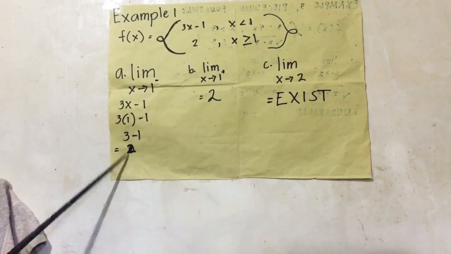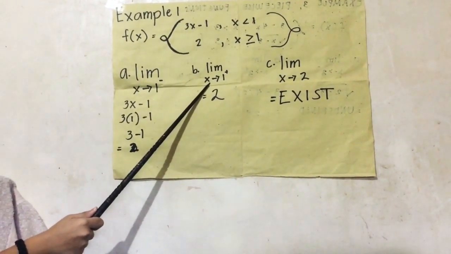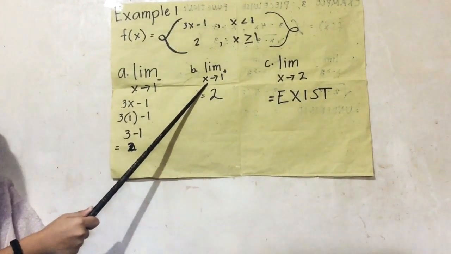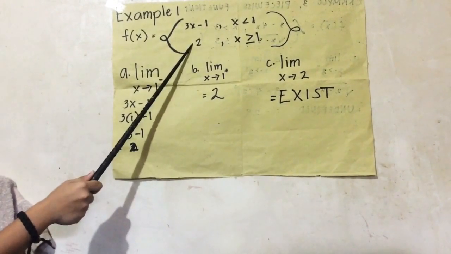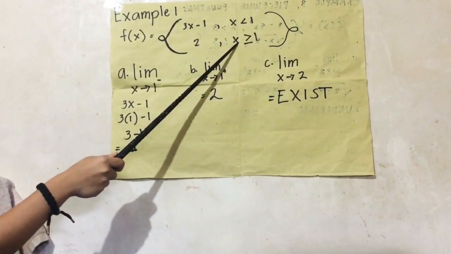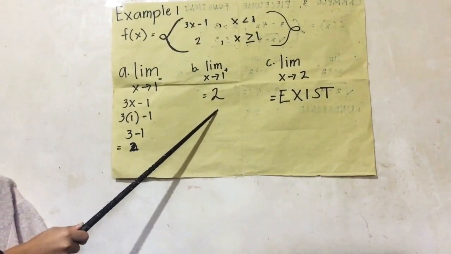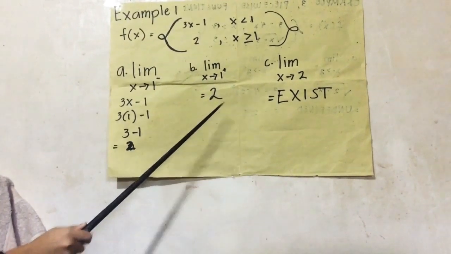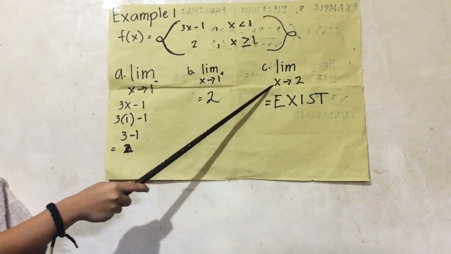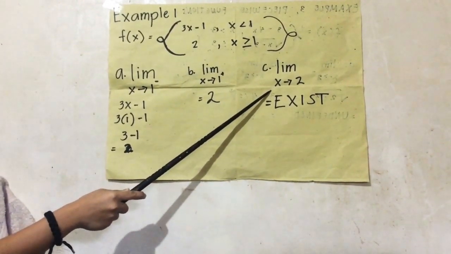Right hand limit: the limit as x approaches 1 from the right. The function we will use is 2 because x is equal to 1 and the given function is already the answer. The limit as x approaches 1 exists because both one-sided limits are equal to each other.